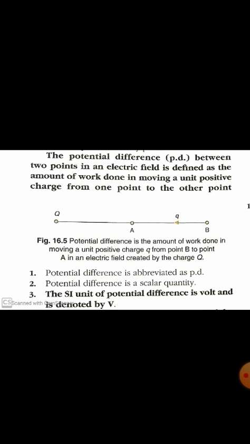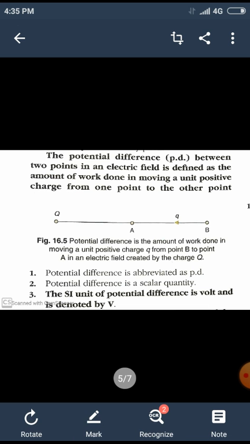To know the potential difference, we should know how much work is done to bring a unit positive charge from one point, say point B, to point A in the electric field. This we call potential difference.